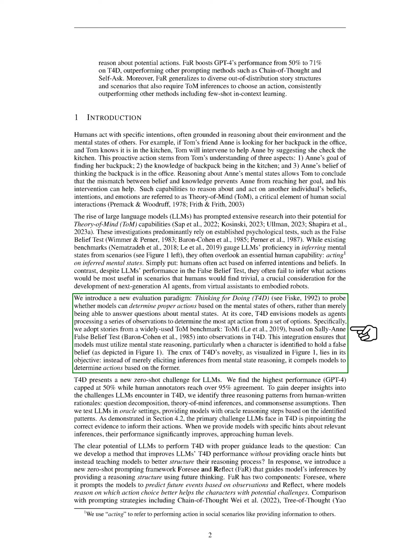To address this, we introduce a new evaluation paradigm called Thinking for Doing, T4D. This paradigm tests whether models can decide on appropriate actions based on the mental states of others, rather than just answering questions about these mental states. In T4D, models are seen as agents that process a series of observations to determine the most suitable action from a set of options. We use stories from a widely used ToM benchmark, ToMi, based on the Sally-Anne false belief test, as observations in T4D. This ensures that models must use mental state reasoning, especially when a character is identified to hold a false belief.